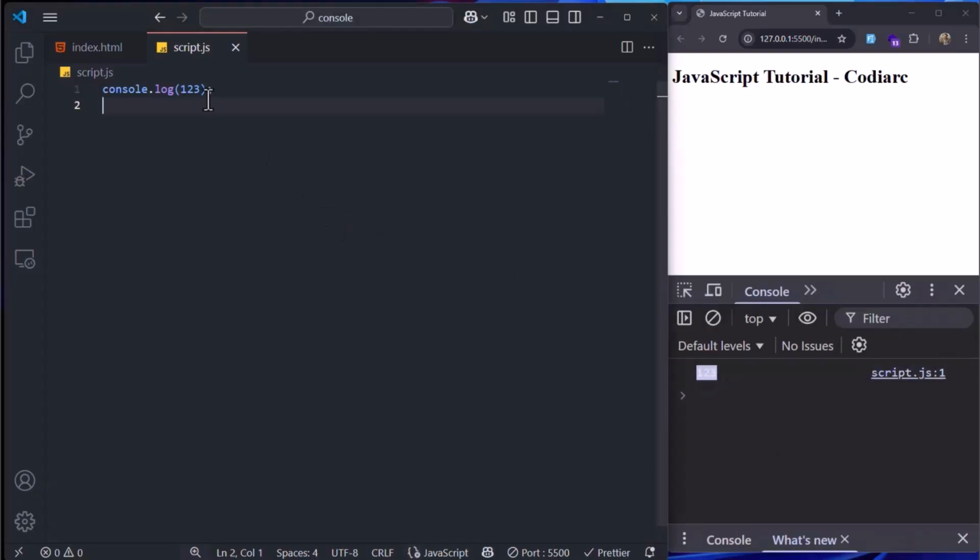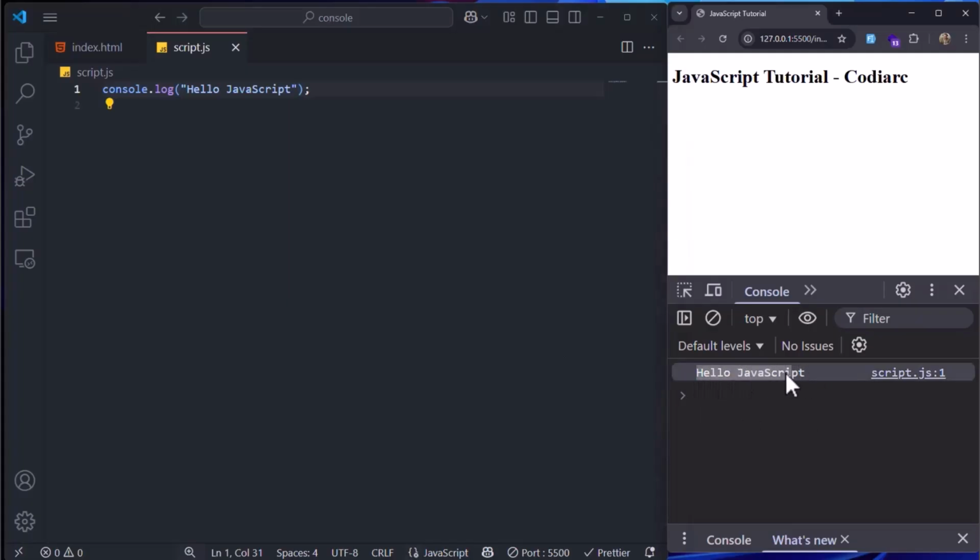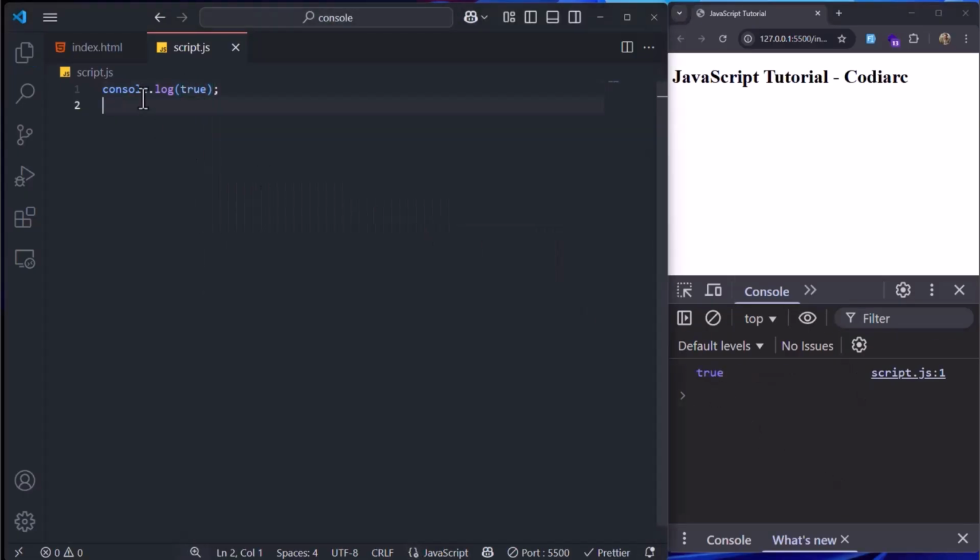Now, if I erase this one and put the string marks, and in the next videos, we're going to talk about data types in JavaScript, but don't worry for now, just focus on Console.log. If I write hello JavaScript, you can see that we have here the string of JavaScript, and everything you put right here is gonna show itself inside the console. For example, if I write true here, it's gonna show true. Now that is it. That was all about Console.log. It was very simple, and it was the first function and the first concept that we learned in JavaScript.